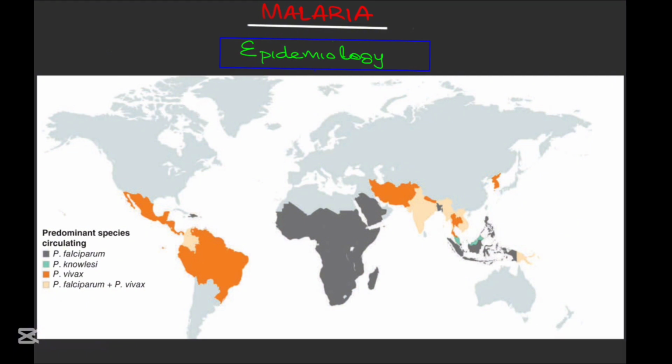Plasmodium falciparum predominates in Africa and New Guinea, while Plasmodium vivax is more common in Central and South America and Southeast Asia.